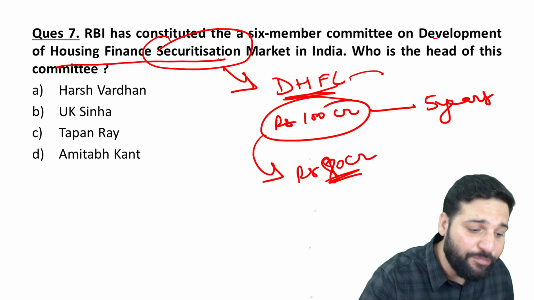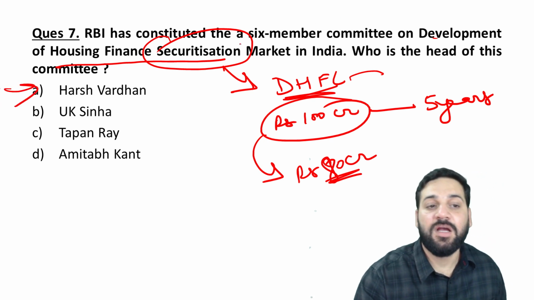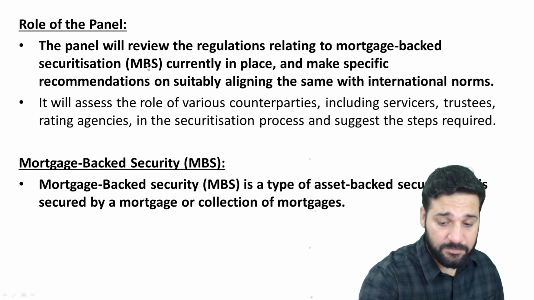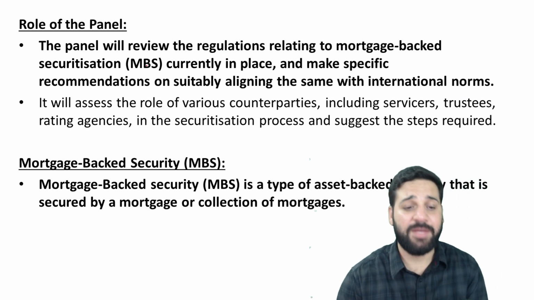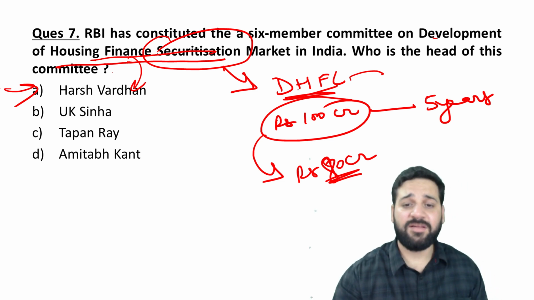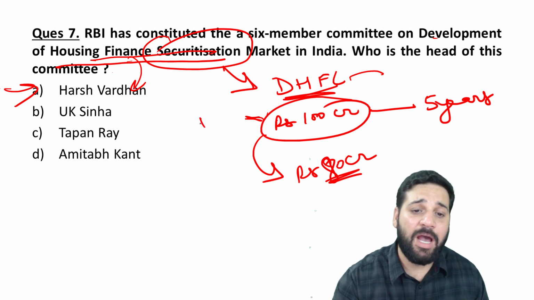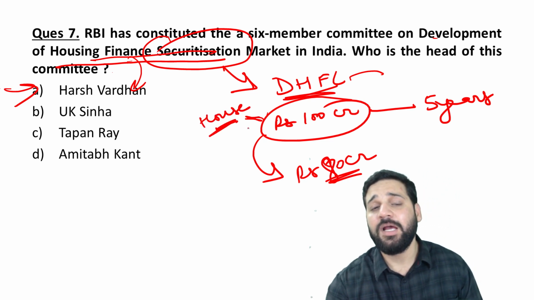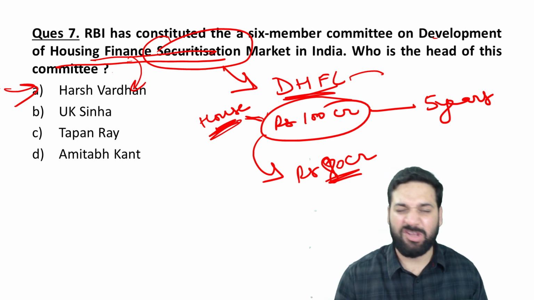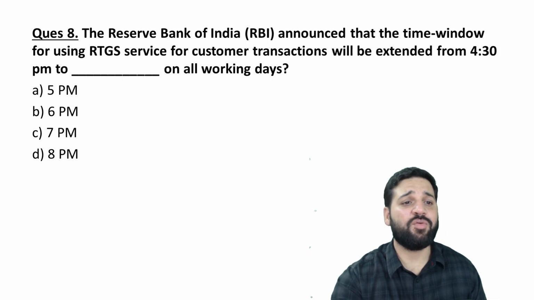Who is the head of this committee? Mr. Harshvardhan is the head of this committee, on housing finance securitization market in India. I already told you what MBS is. It is mortgage based. This is securitization. You can take the example: these loans are backed by houses. Someone has taken a house loan, and you have the security of houses. Obviously, secured loans are cheaper than unsecured loans. Keep these two concepts in mind, right? So that's what it is about.